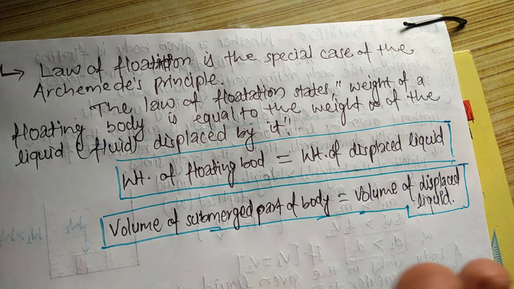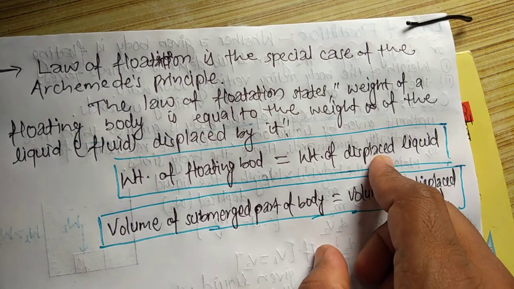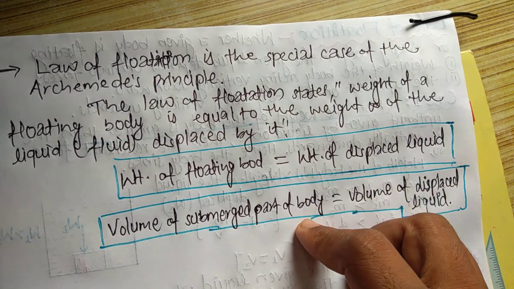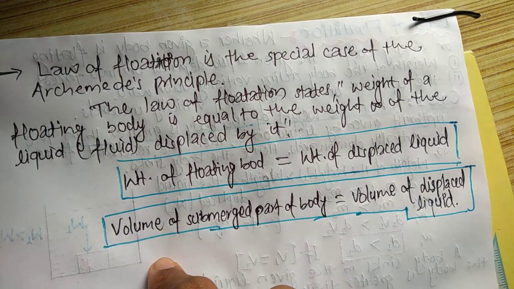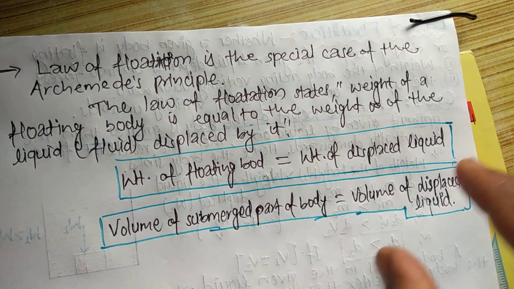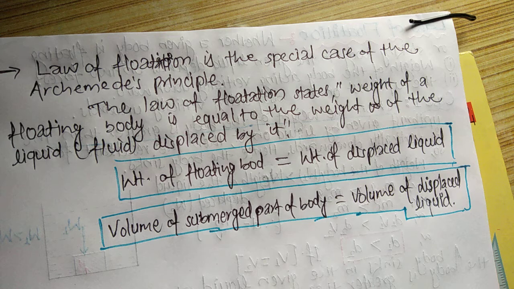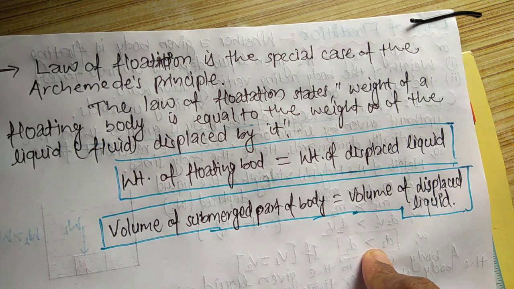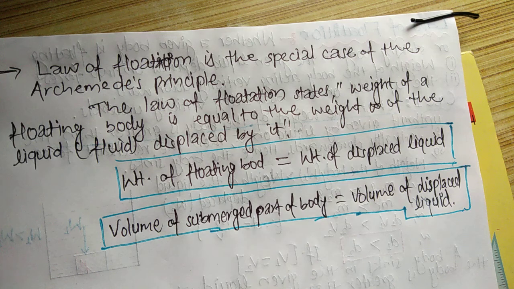And the law of flotation states that the weight of the floating substance is always equal to the weight of the displaced liquid. And second, Archimedes principle is applied on both floating as well as sinking objects, while the law of flotation is applicable only for floating objects in the liquid.